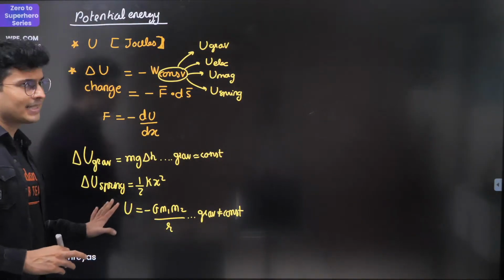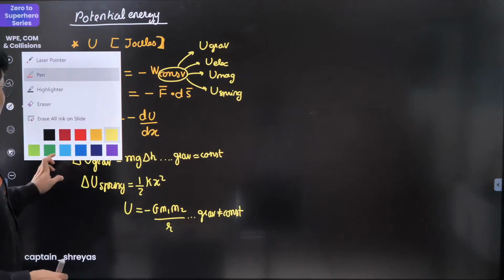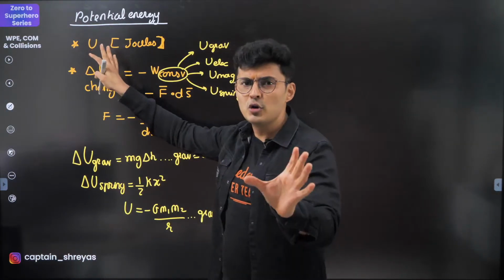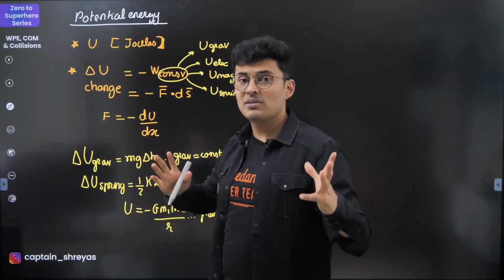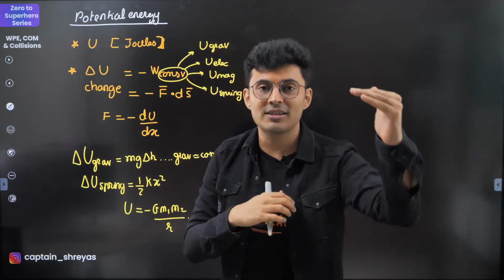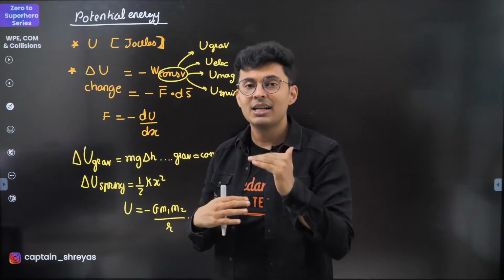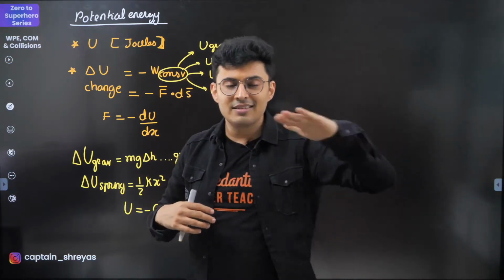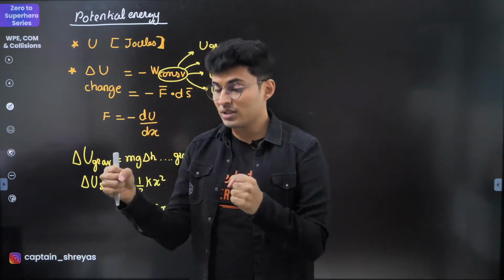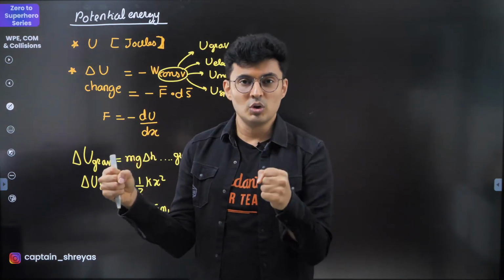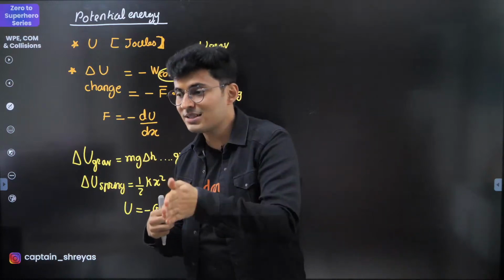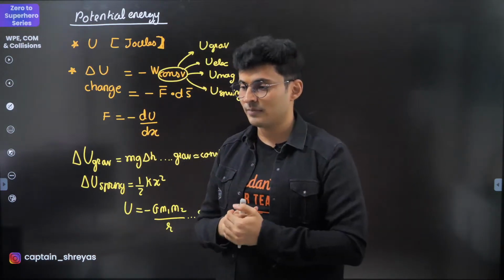Okay, having said this, there is one last thing which I need to tell you. Since I told you it's never the U value which you are interested in, most of the times it is the change in the potential energy, or you always talk about potential energy with respect to something. Like you always assume this is the reference line. The block is here, the potential energy is mgh. The spring is not compressed, so no energy. You extend it, now half kx squared. It's always with respect to something.